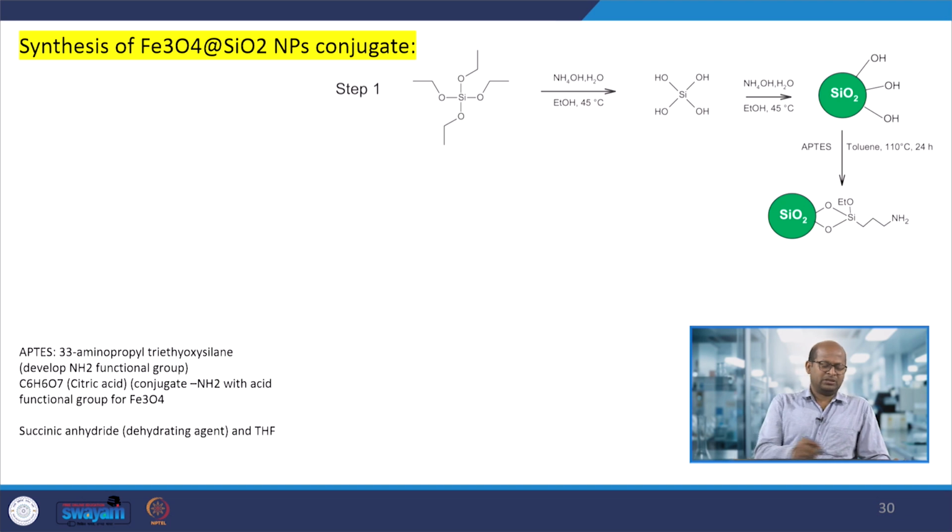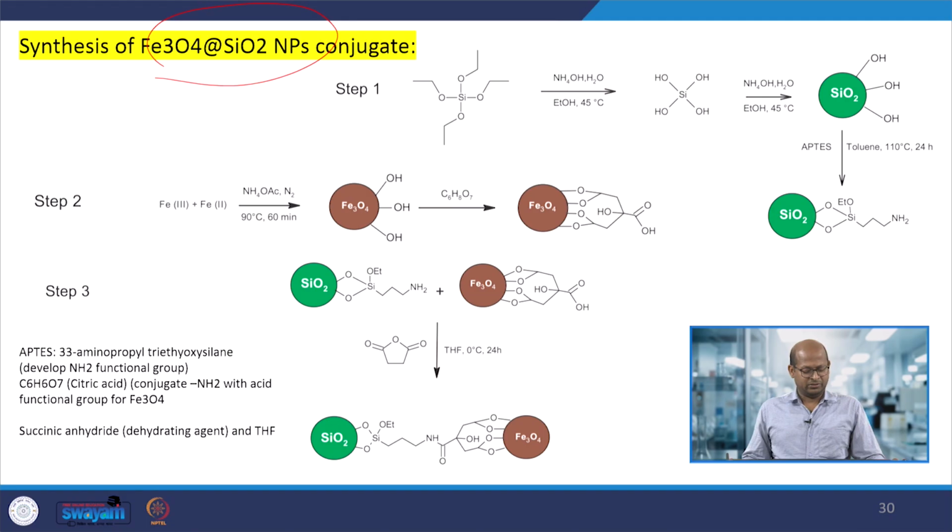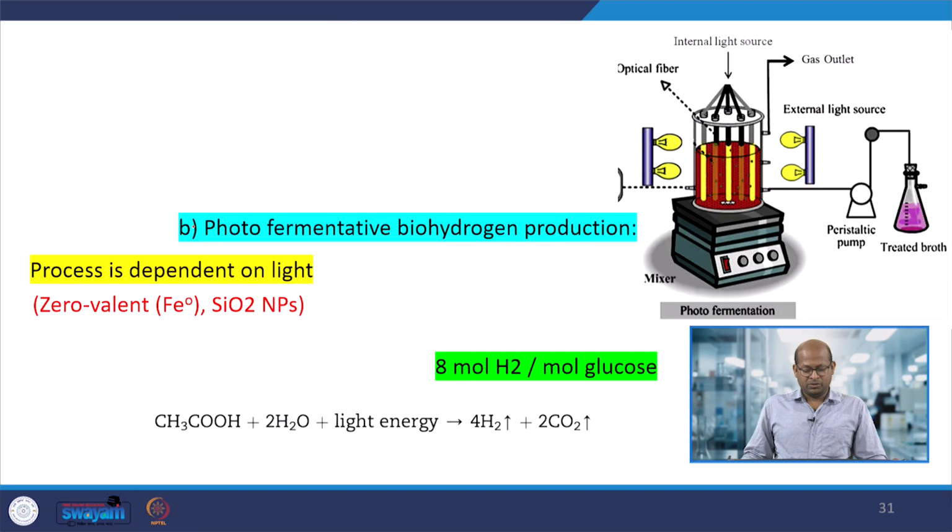So, here this nanomaterial synthesis process is there. I am not going to discuss more details on that. Okay, so how that can be prepared, by step 1, step 2, step 3. That has already been discussed during nanomaterial synthesis, or silica encapsulated iron oxide preparation.